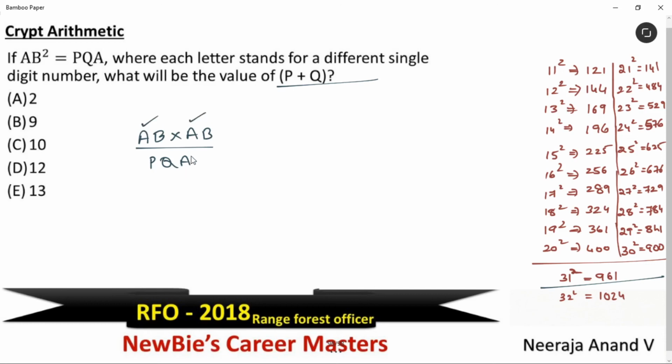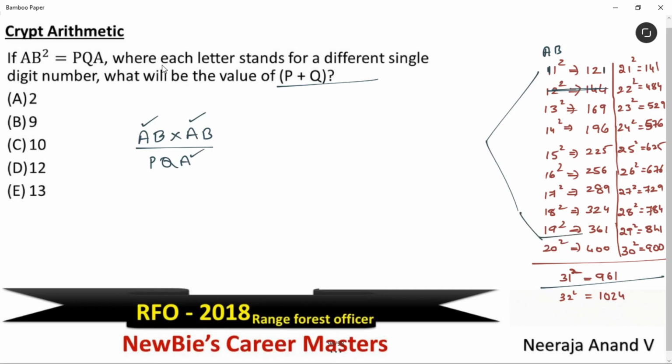See, A and A. These two values, starting number is A and the results ending number is A. That means very simple. See, you have to take the first number as A and the second number as B. If we have this value as 1, the answer should also end with 1. Am I clear? And here, see here, if you consider this as A and this as B, here we have A value as 1, but here 4. Then this is not according to the given condition. Okay, like this you have to remove it. Am I clear? It's very, very simple. These are the only two possibilities, 19 and 11, which satisfy this condition.